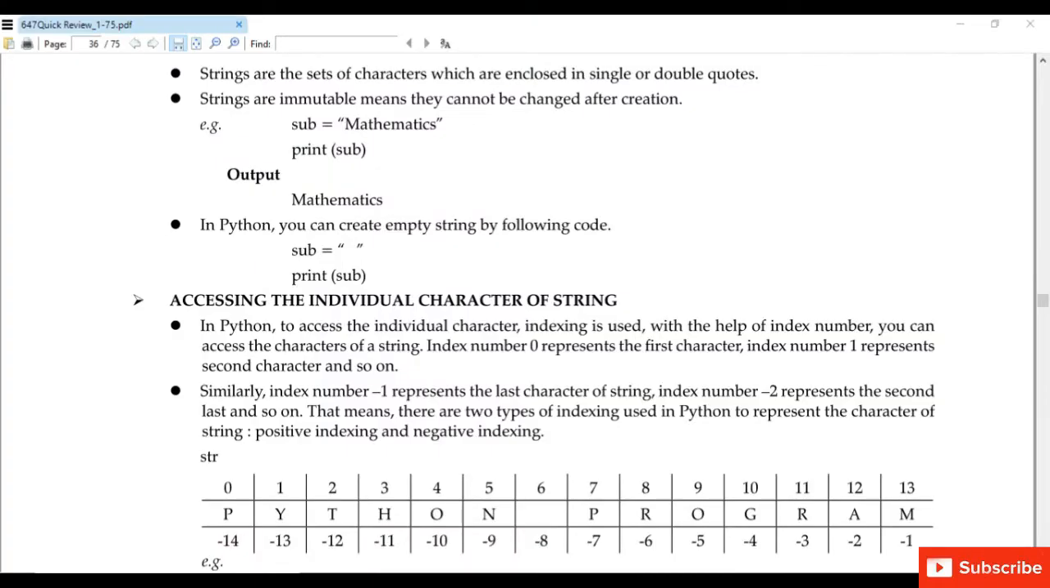What is a string? A string is a set of characters which are enclosed in single quotes or double quotes. For example, we have to write any name like Rahul, Priya, etc. Or any word or character which is enclosed in single quotes or double quotes. That is called a string. Or a number. Like in this example, we have taken a string sub. Sub is equal to mathematics, and then we have printed the string, print sub. So the output will be mathematics. We can also create an empty string. For example, if we have not written anything and it is enclosed in double quotes, we have left the space.